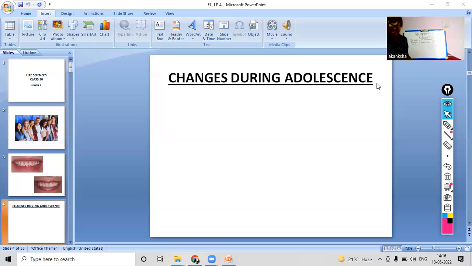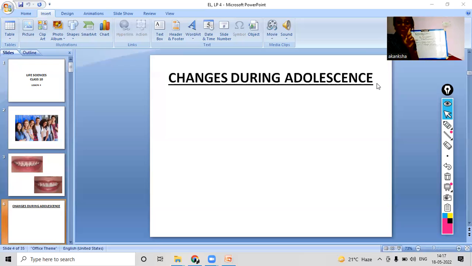Okay, so this was one change. What else did you notice? Was there any change in your voice? Yes, the voice became deeper in the case of boys, right? But what happened to the voice in the case of girls? Yes, it became sharper and more shrill. The girls get a more shrill kind of voice when they enter the adolescence period. So yes, these are some of the changes that you all mentioned.